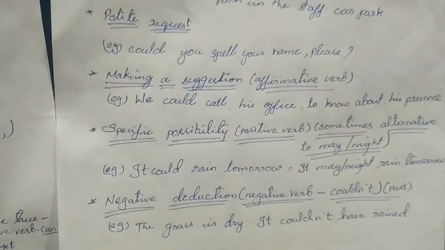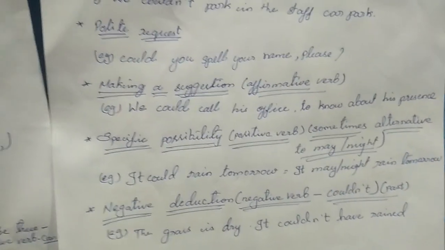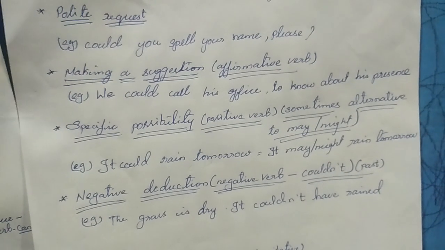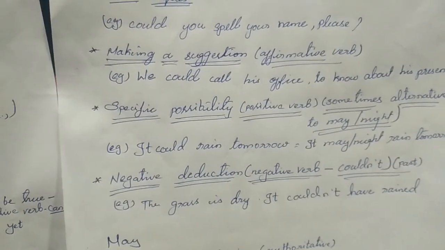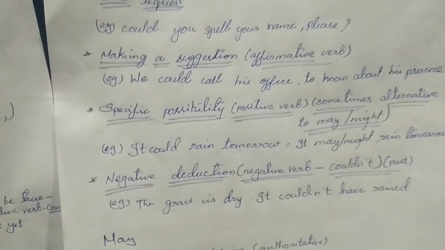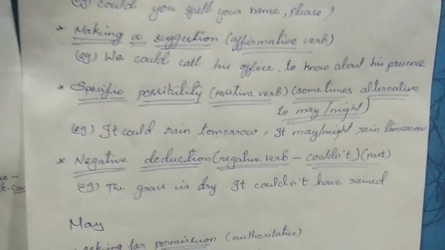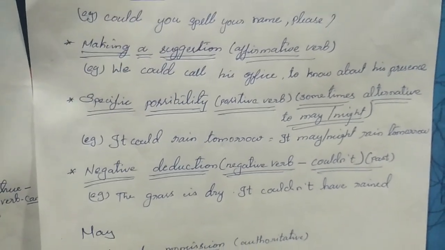Sometimes may and might can also be used for possibilities. So could and may and might will go hand in hand. So both can be used. Could can be used, whereas may and might can also be used for these specific possibilities. This is the beauty of this modal verb. You can use anything to make the sentence a right one. So you can use could, may or might. It could rain tomorrow, or else you can say it may or it might rain tomorrow.